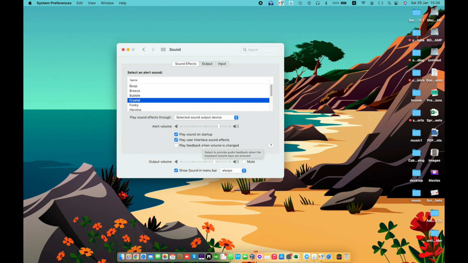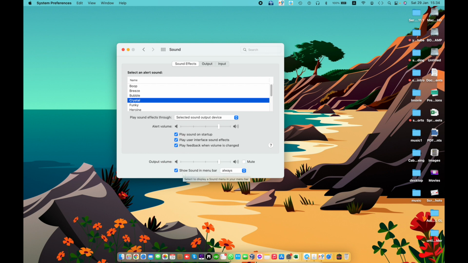Play feedback when volume changed. On some keyboards, when you press one of the volume keys, the alert sound plays and lets you hear the new volume. To prevent sound, here you can change the output volume, or you can set it as mute.